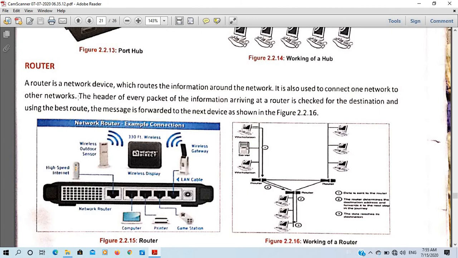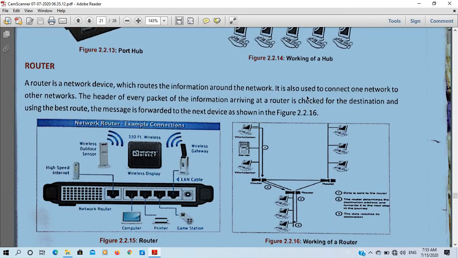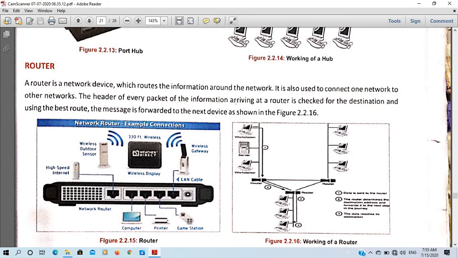Here, the third point you can write: the header of every packet of the information arriving in the router is checked for the destination, and using the best route the message is forwarded to the next device. Up to here. So these are the points. You can skip the middle point, that it is used to connect one network to another, but 3 points are good.